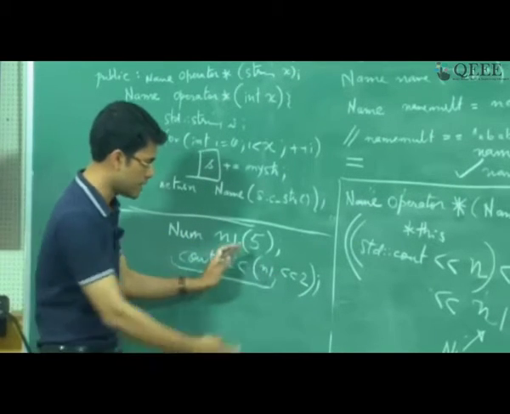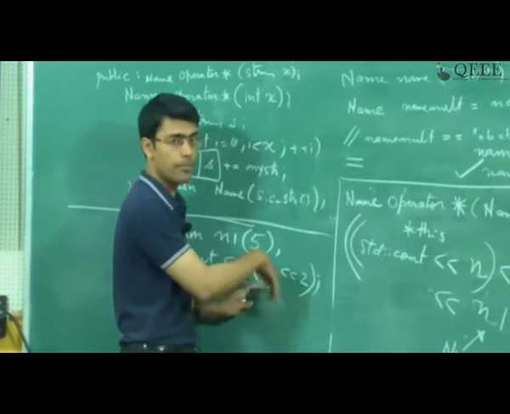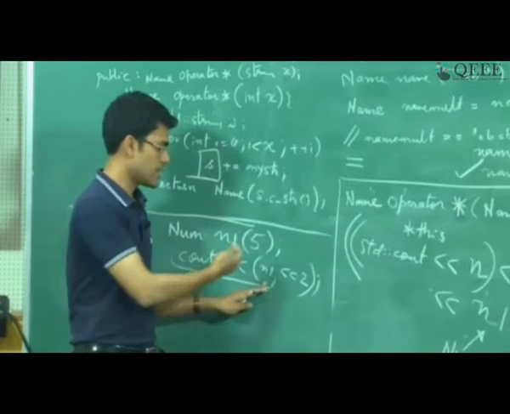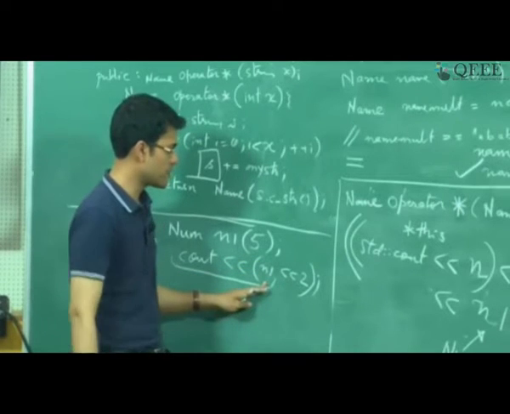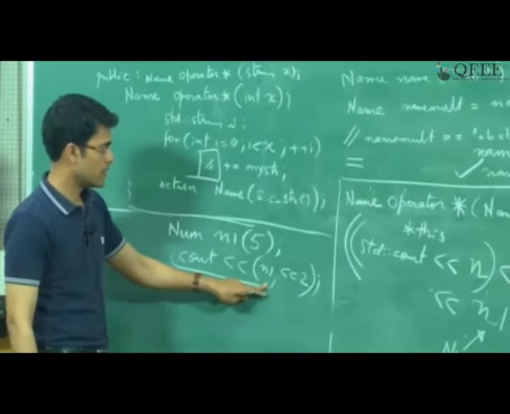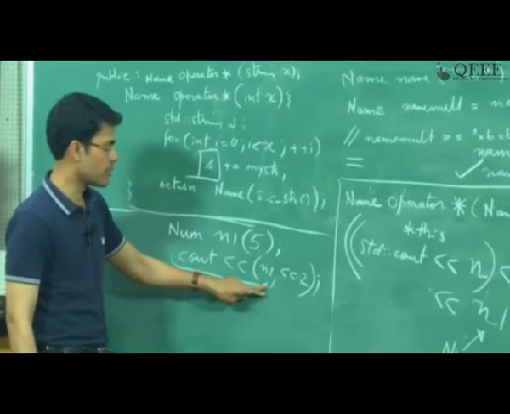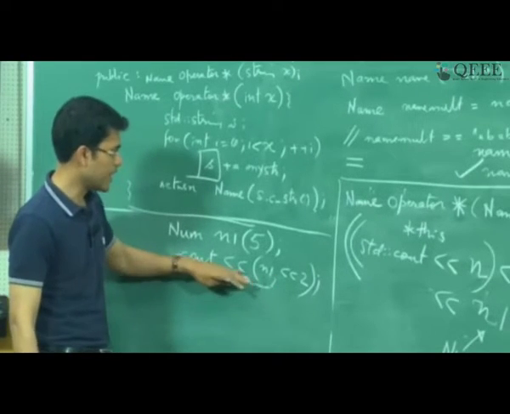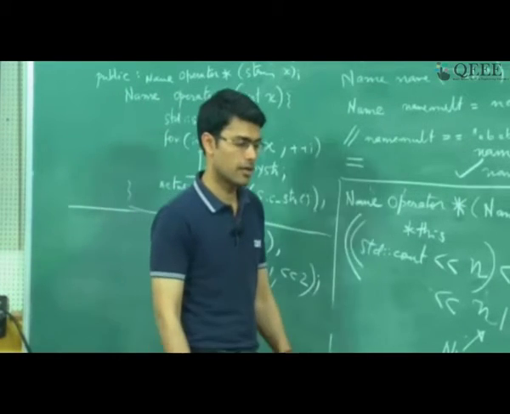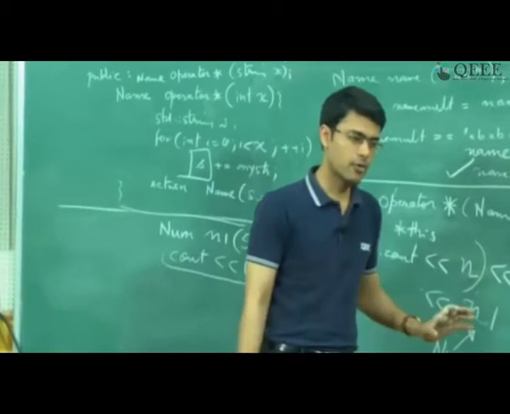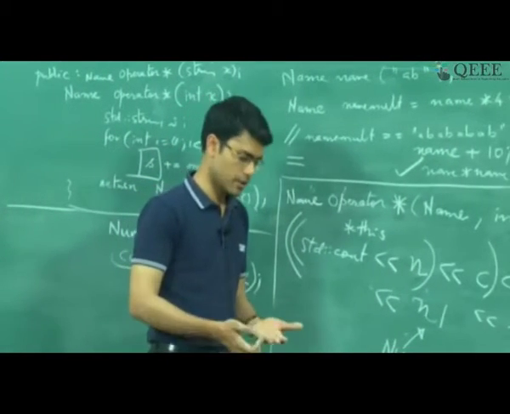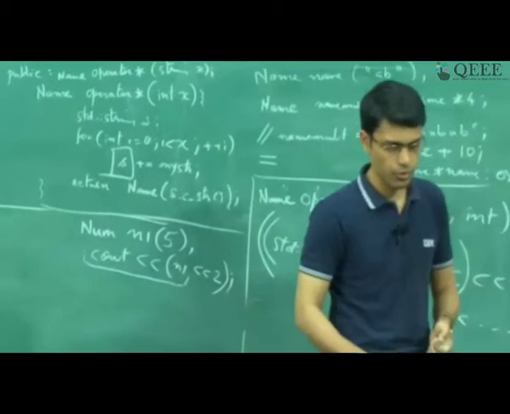I add parentheses so that n1 left shift 2 happens first, which is going to return the value, in this case 5 left shift 2 gives me 20, multiplication by 4, and that 20 value is something which cout is expected to print. So this requires parenthesization, and that was a problem that I wanted to bring to your notice.